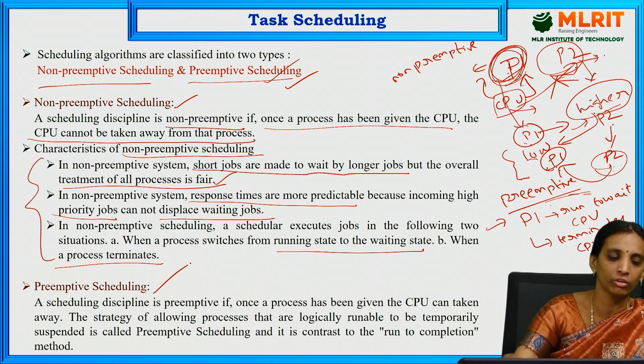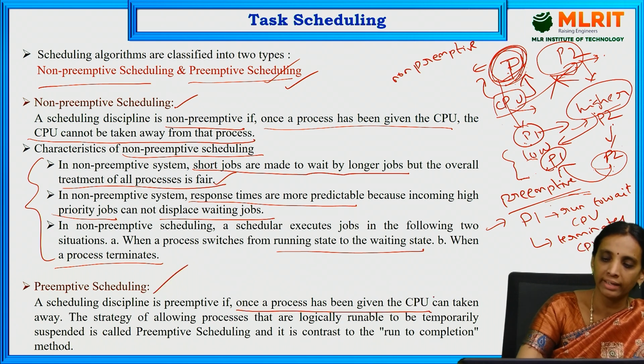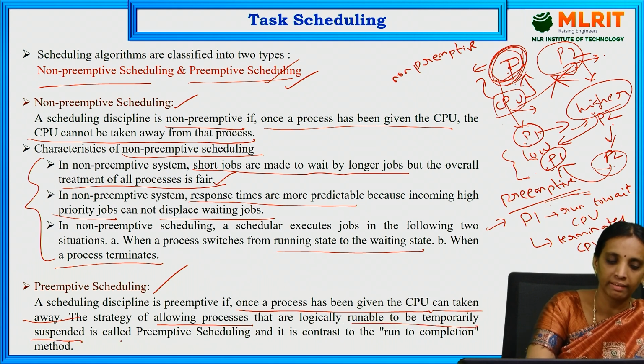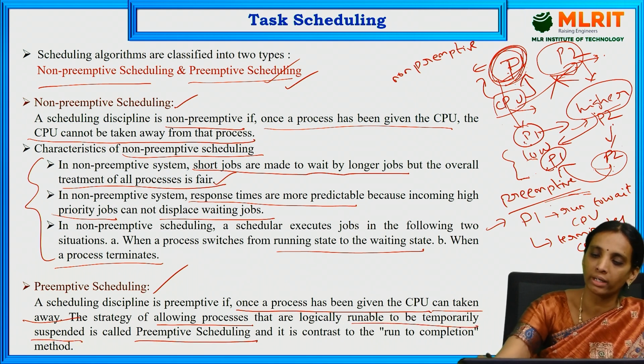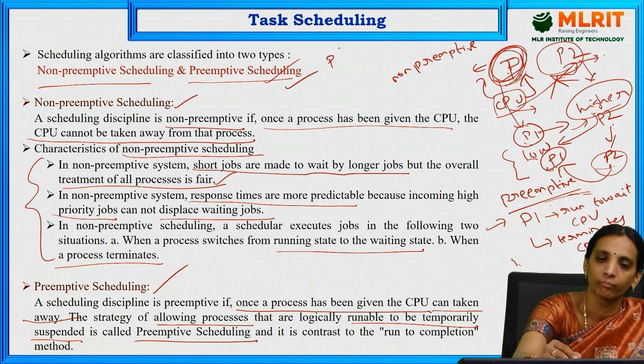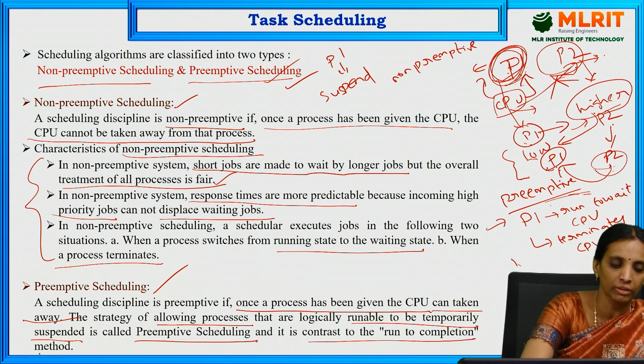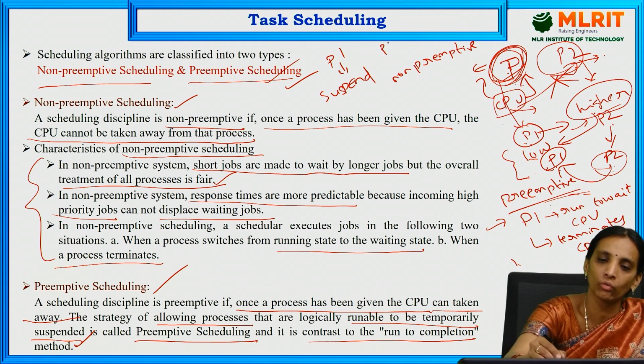Next, preemptive scheduling. Preemptive scheduling means that once a process has been given the CPU, it can be taken away. The strategy of allowing logically runnable processes to be temporarily suspended is called preemptive scheduling. The process currently running is suspended, in contrast to the run to completion method, and it allows another process, which is P2, into the run state.